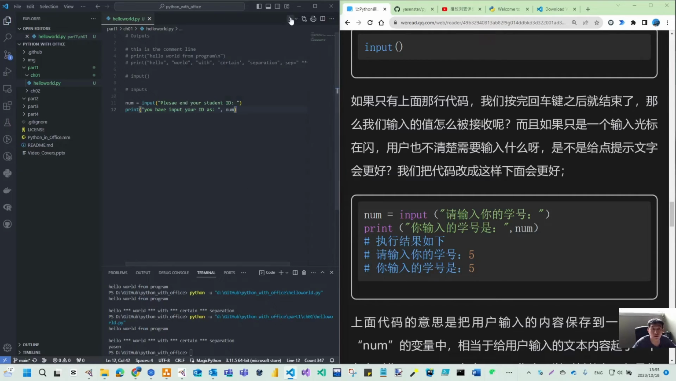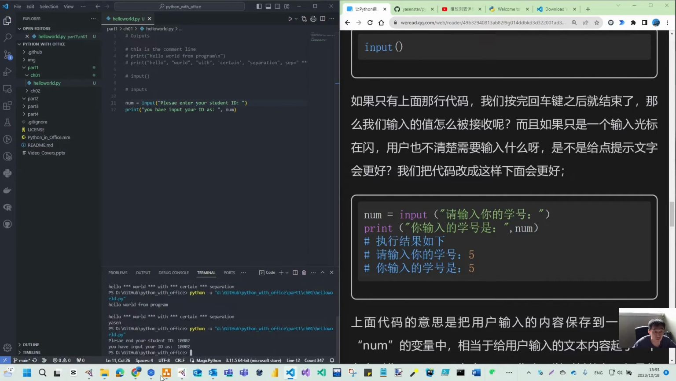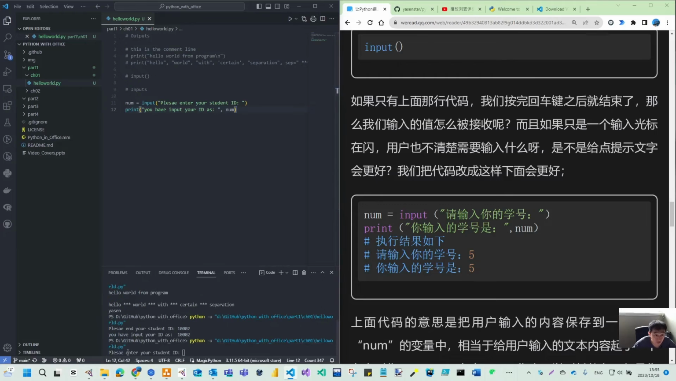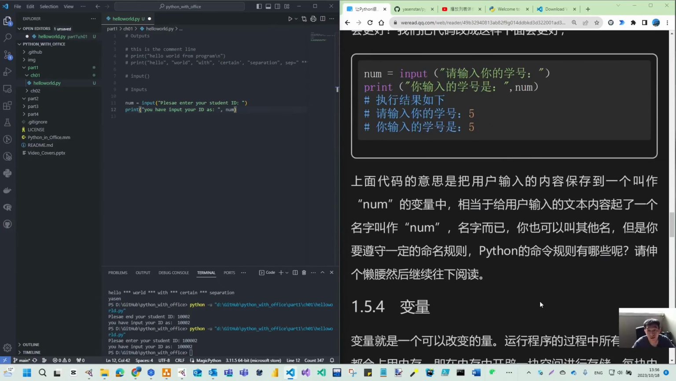So let's do our test first. Oh, I should use enter actually, but that will be changed later. Mine is, let's see, 10002. So it will just print, you have input your ID like this. If I save now, I correct my spelling. So now it is accurate. Whatever I input will just be output. So this is the method you can get inputs from the UI.